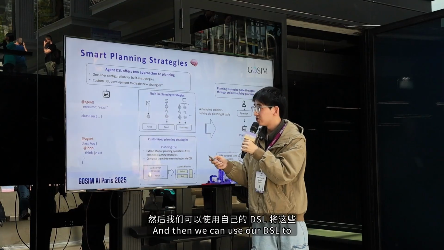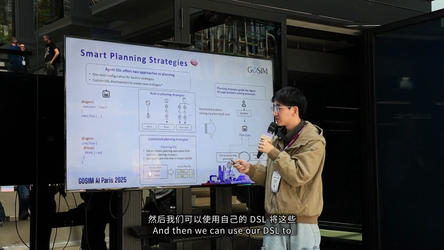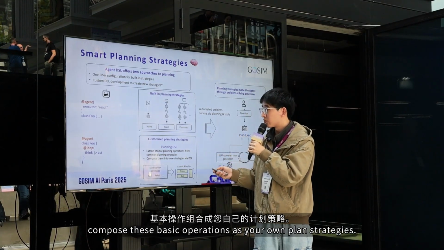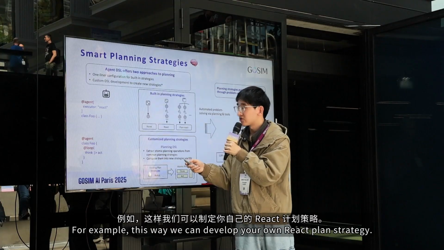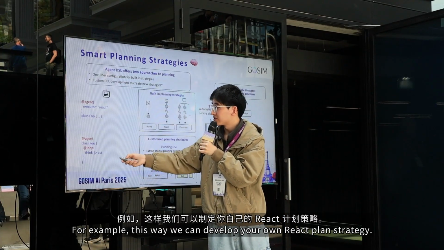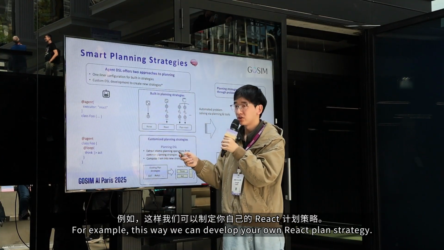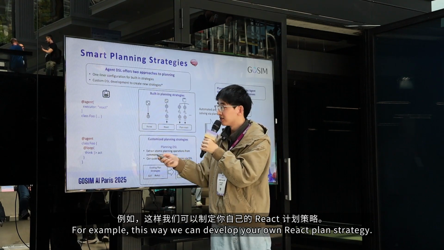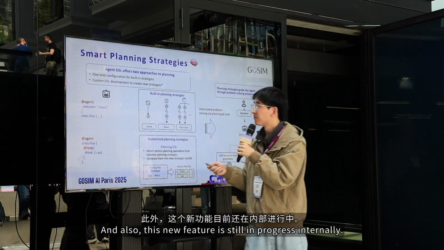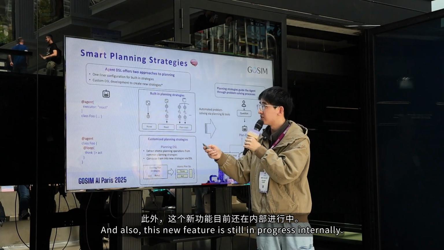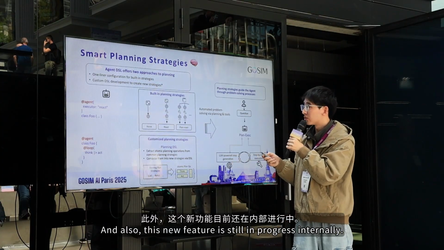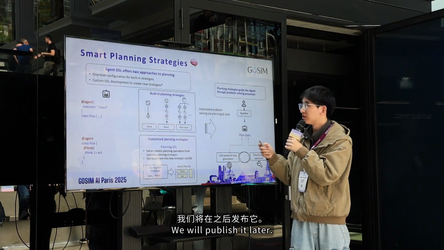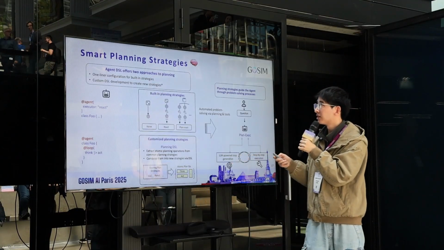And then we can use our DSL to compose these basic operations as your own plan strategies. For example, in this way we can develop your own ReAct plan strategy. Also, this new feature is still work in progress internally. We will make it public later.